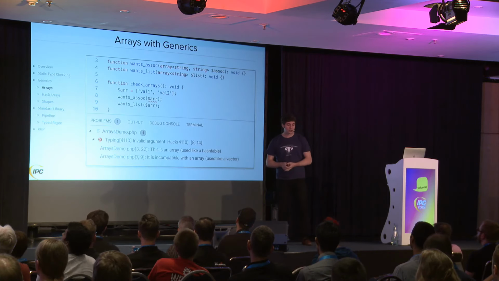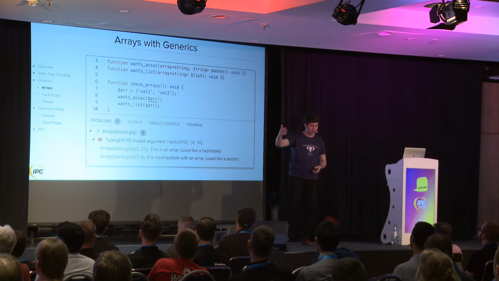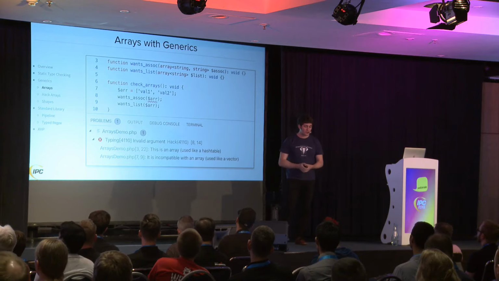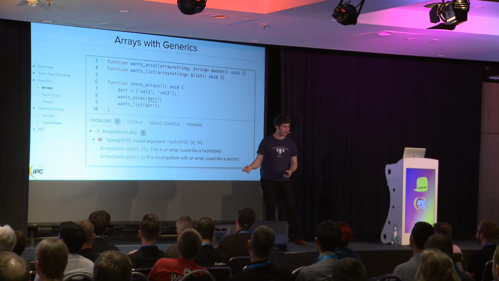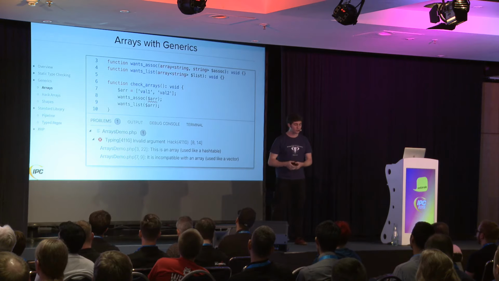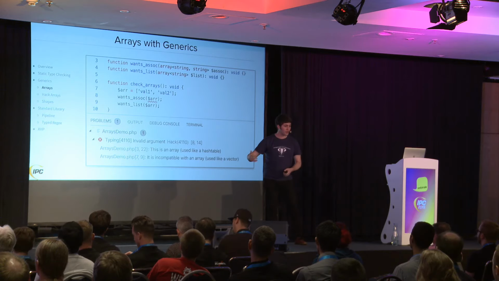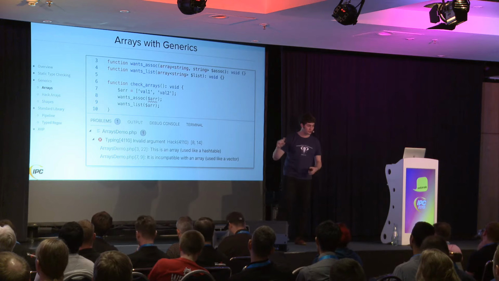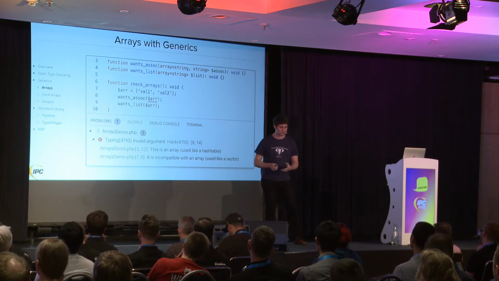So here we have an example where we have a function that wants an associative array and a function that wants a list array, and we have this variable on line 7 that we declare that is a list-like array, and Hack infers based on the shape of that variable, okay, this is a list-like array, so you can't pass it to a function that wants an associative array. So this is where inferring those generics is important because I don't have to declare this is an array of strings that is vector-like. It just infers that. And so it's able to tell me that this is a potential problem.